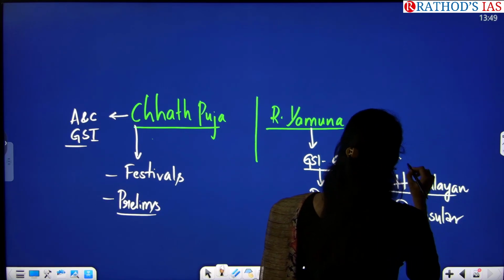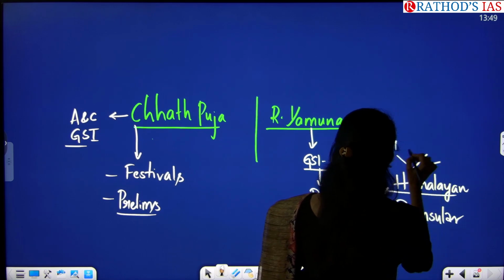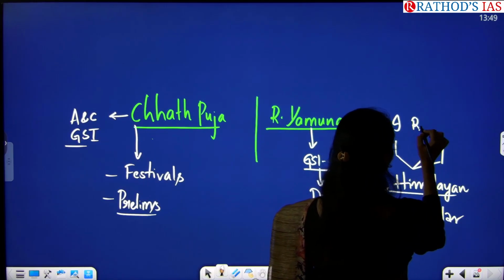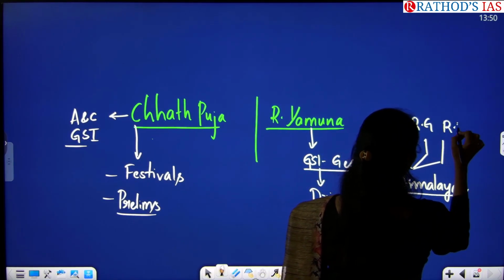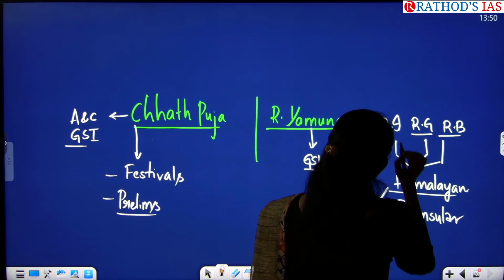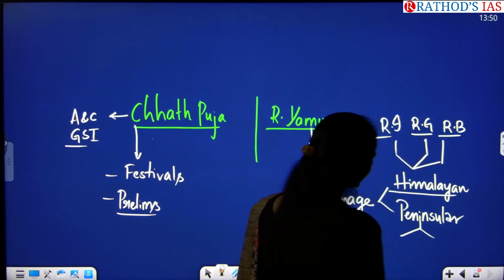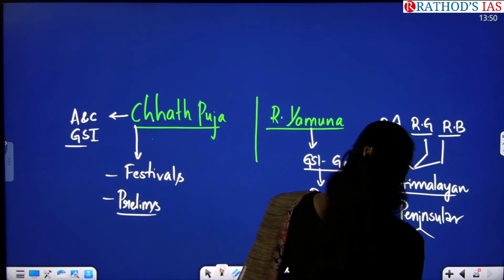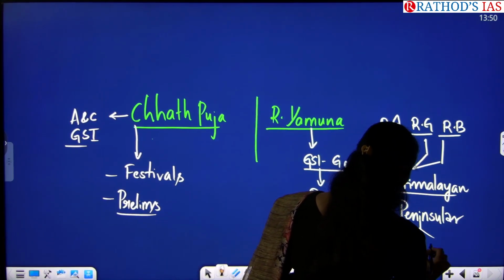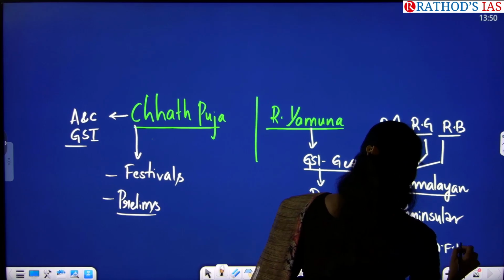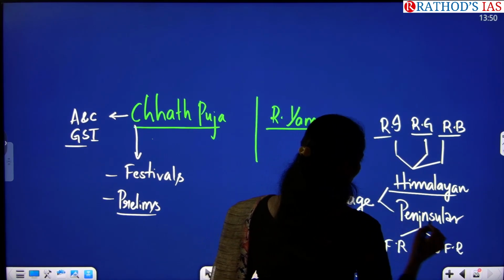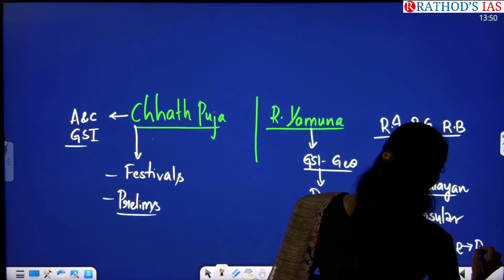In this Himalayan river system, you will be referring to three important rivers. First one is river Indus, second one is river Ganga, and next one is river Brahmaputra. And peninsular, we are dividing again these rivers into two types. First one is east flowing rivers, next one is west flowing rivers. These east flowing rivers finally join the Bay of Bengal, and west flowing rivers join the Arabian Sea.